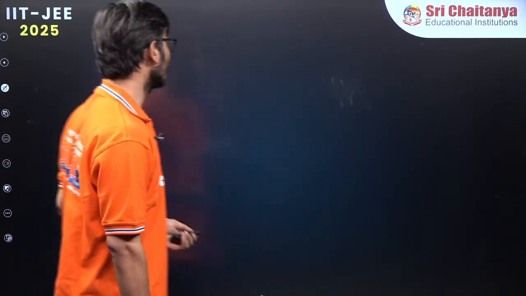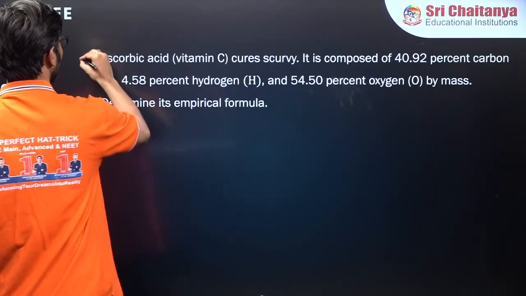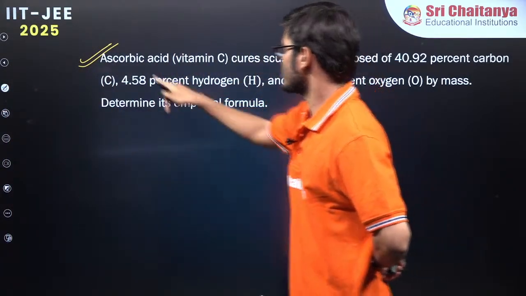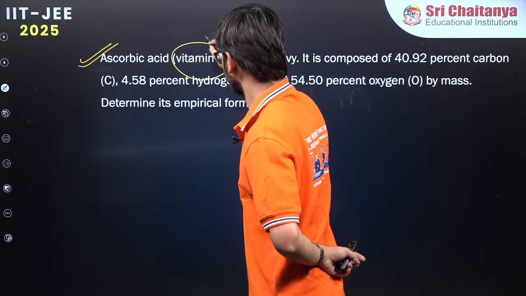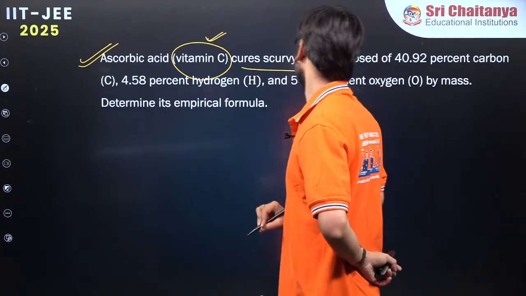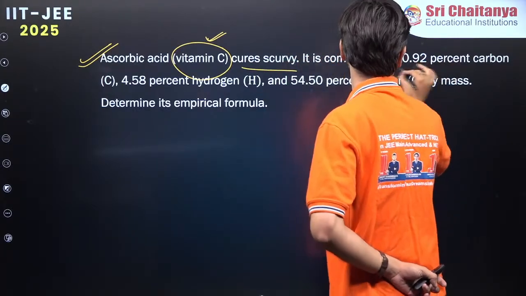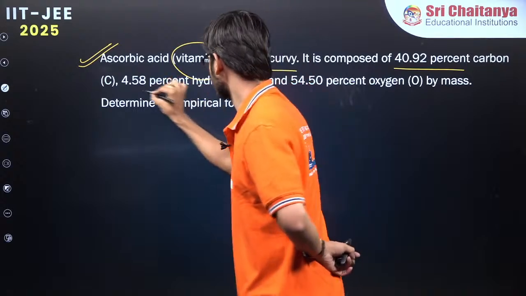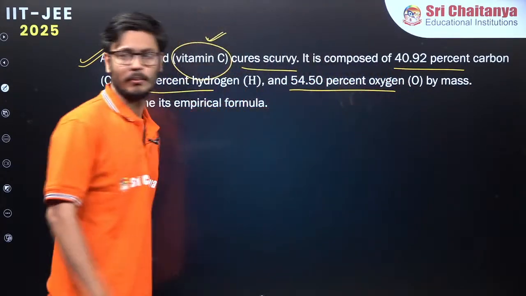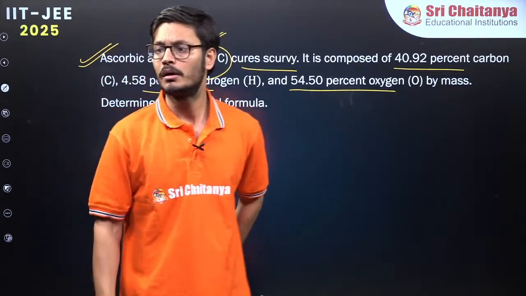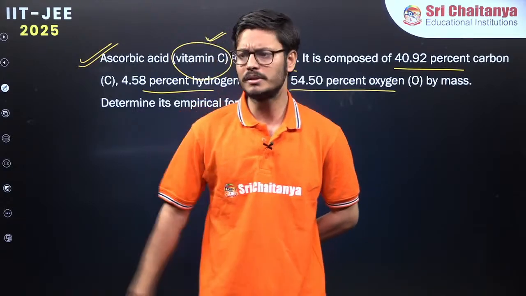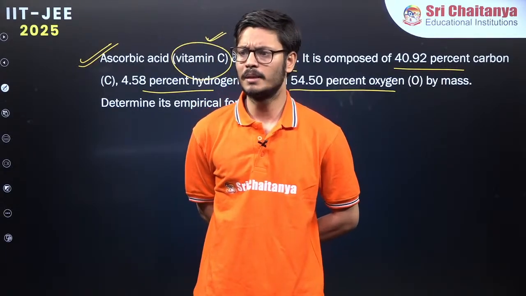So let us come to one more problem. Everybody go for this problem. Let us solve this problem. Ascorbic acid, which is the major component of vitamin C, which cures scurvy, is composed of these percentages of carbon, hydrogen, and oxygen. Determine its empirical formula. Empirical means you take the simplest ratio, dividing by common numbers, so that will be the simplest ratio.